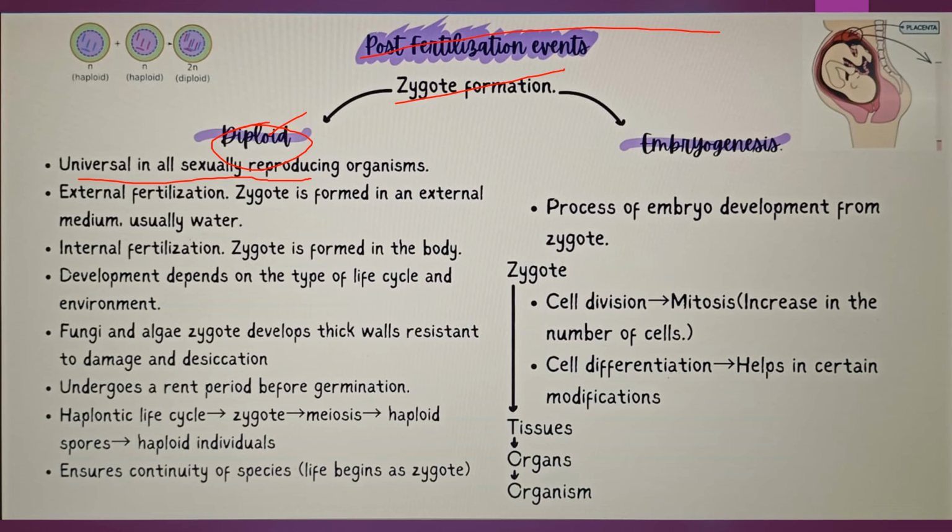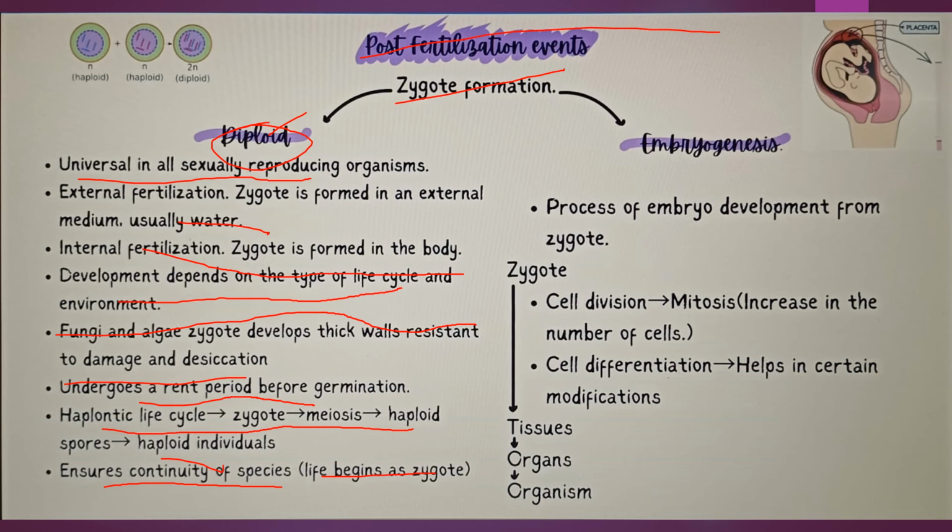In external fertilization, the zygote is formed in an external medium, usually water. In internal fertilization, the zygote is formed inside the body. Development depends on the type of life cycle and environment. In fungi and algae, the zygote develops thick walls resistant to damage and desiccation and undergoes a rest period before germination. In the haplontic life cycle: zygote, meiosis, haploid spores, haploid individuals. This ensures continuity of the species. Life begins as a zygote. We are born as a single cell.